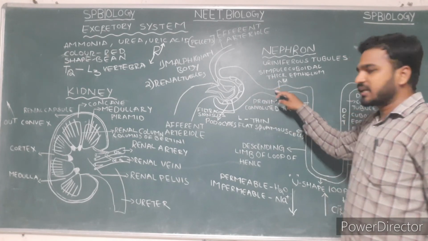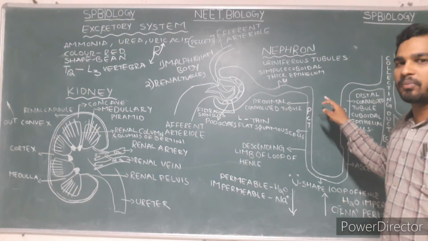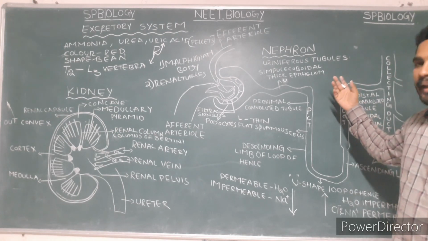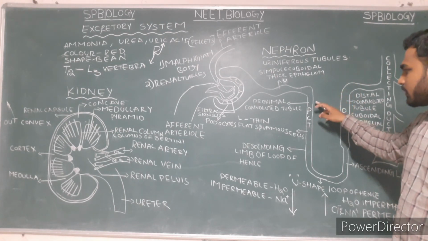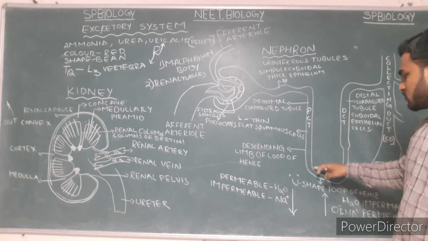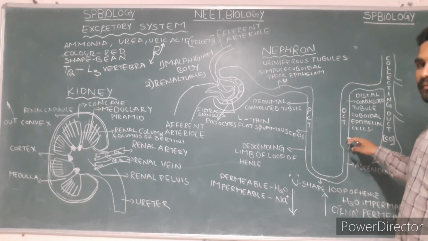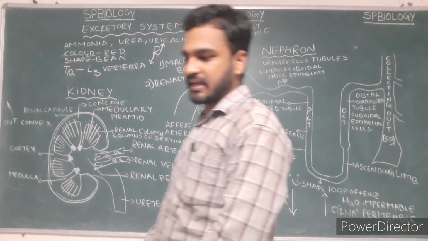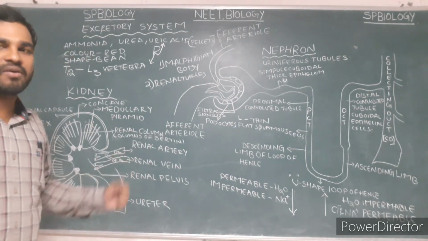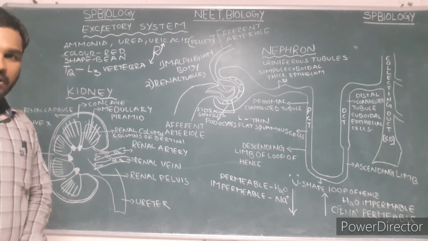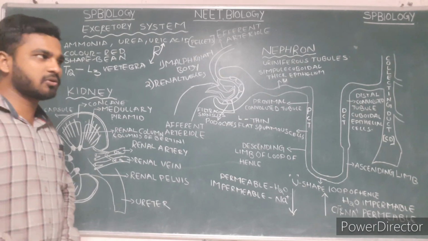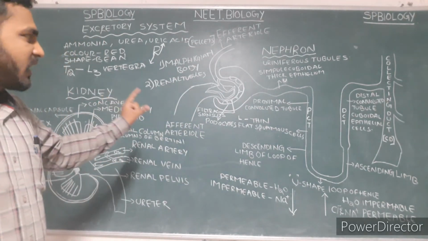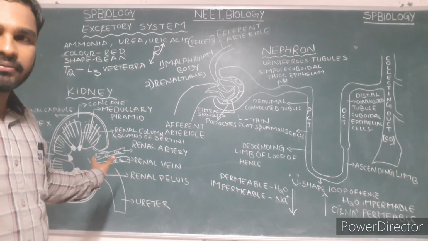The Bowman's capsule leads into the proximal convoluted tubule, made up of simple cuboidal epithelial cells, and it leads into the U-shaped loop of Henle. Then after, we can see the DCT, which is made up of cuboidal epithelial cells. This is regarding the structure of the kidney and the structure of the nephron. I hope you understood well regarding the structure of the nephron and the longitudinal structure of the kidney.